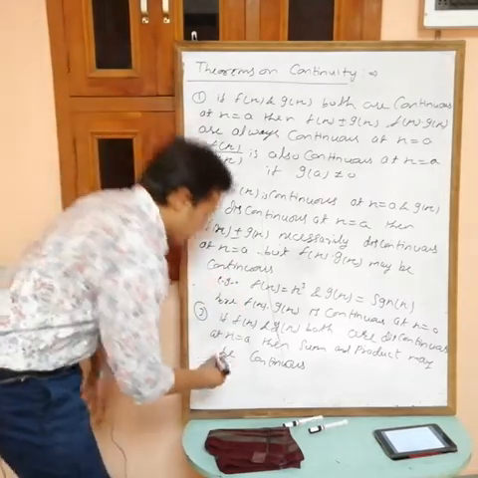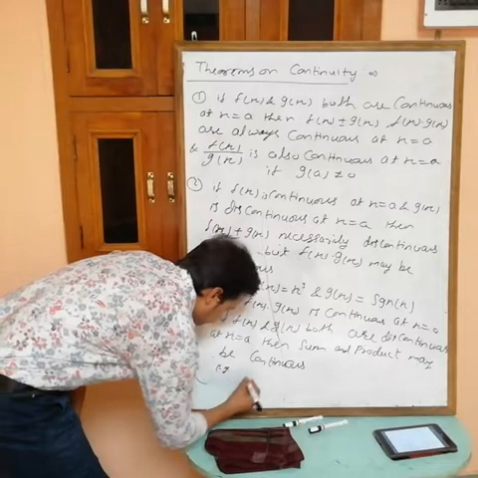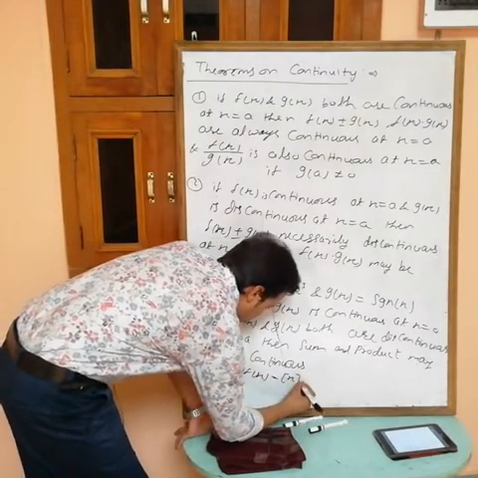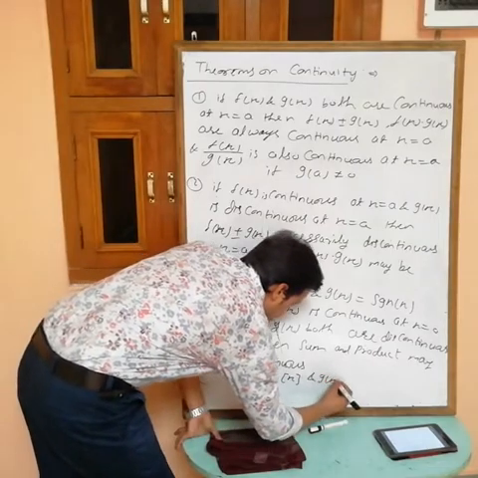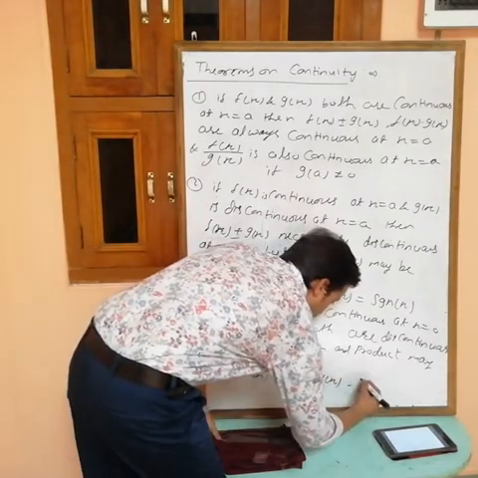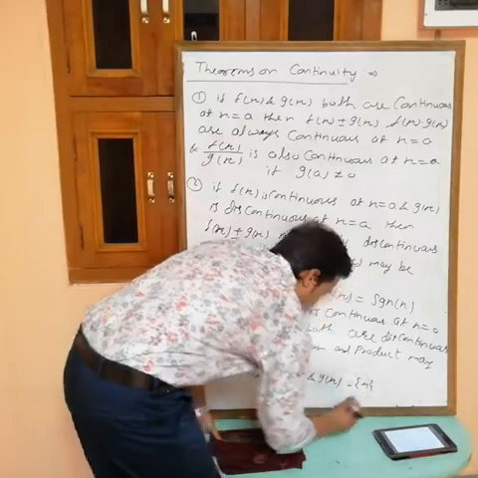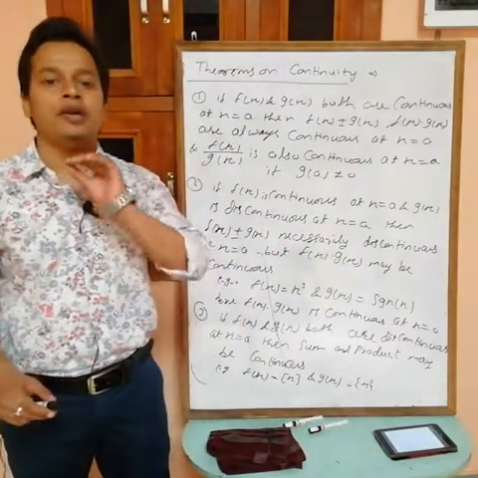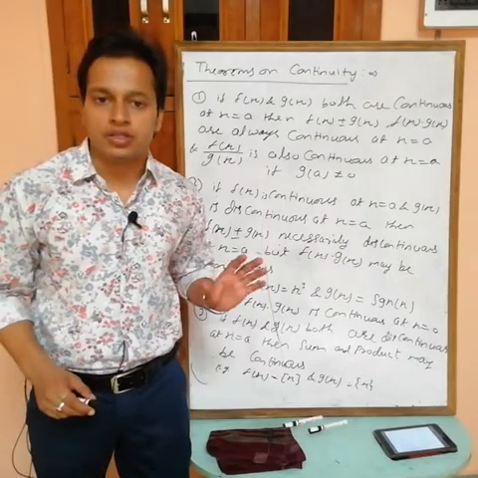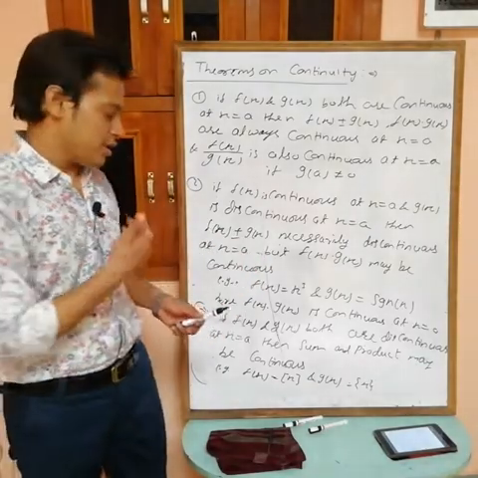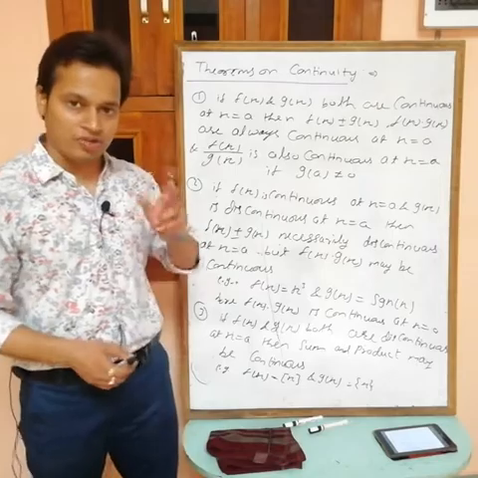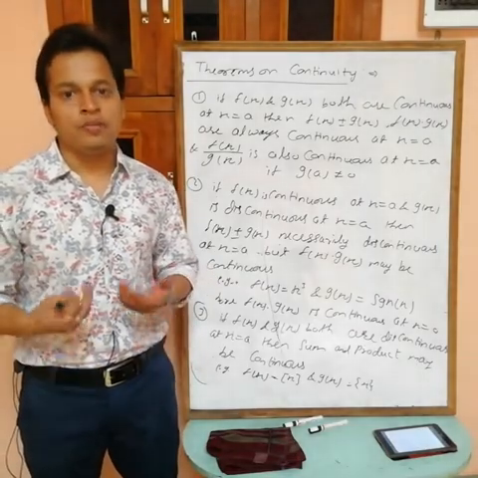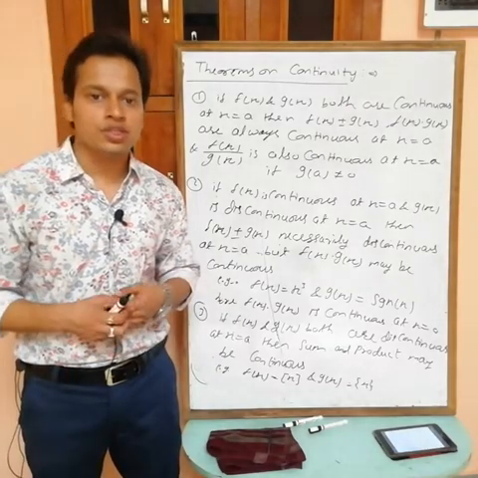If you want an example for this one, f(x) equals greatest integer of x and g(x) equals fractional part of x. Greatest integer and fractional part both are discontinuous at every integer point, because at every integer they have different values of LHL and RHL. If the limit does not exist, then obviously it is discontinuous.